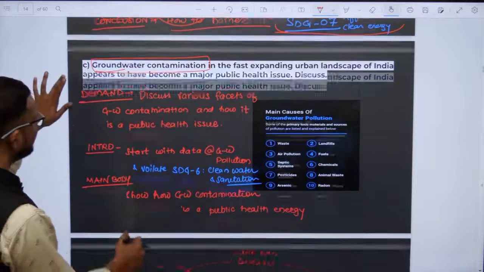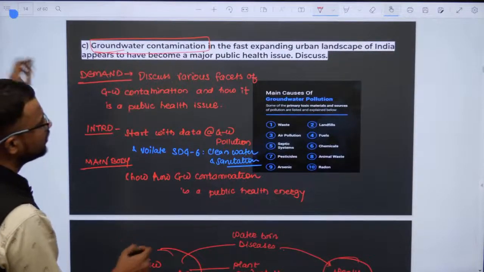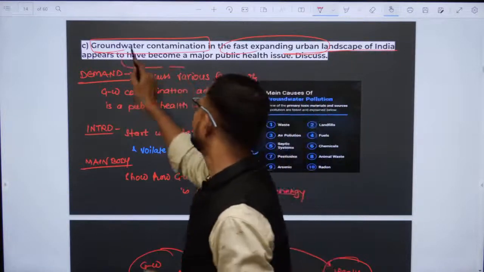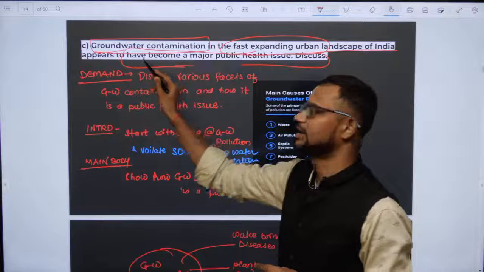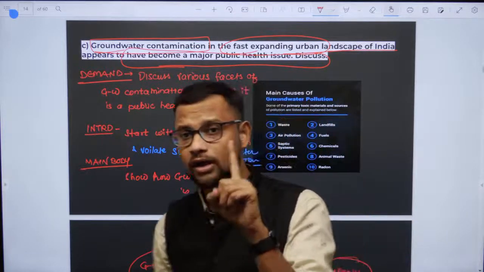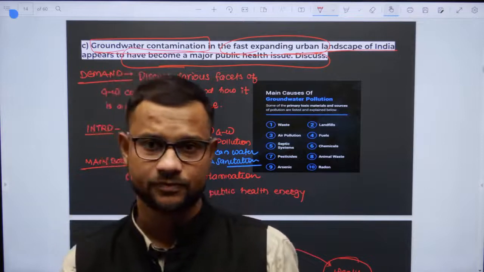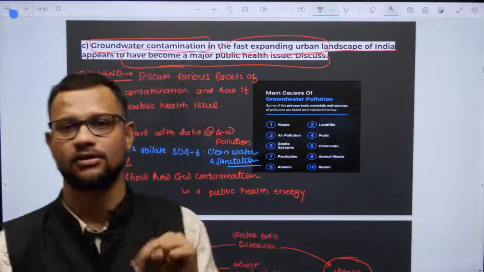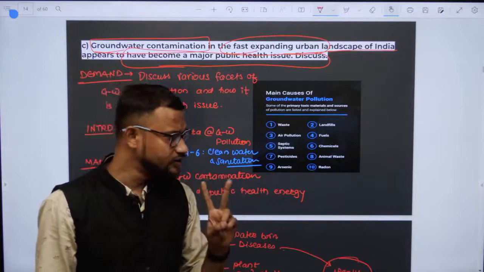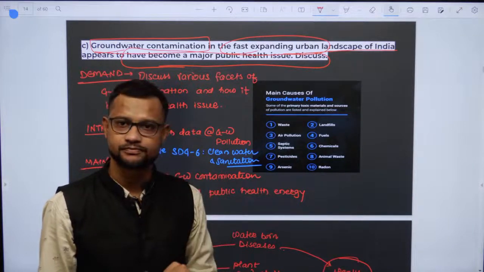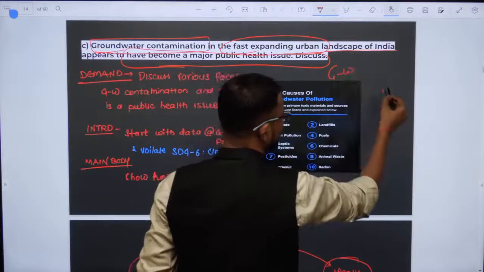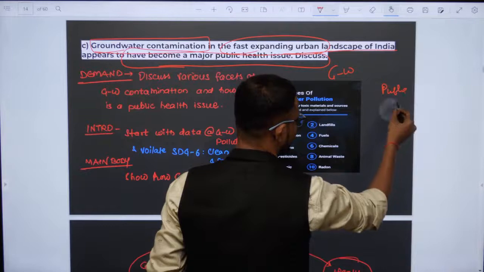Now next, groundwater contamination in the fast expanding urban landscape of India appears to have become a major public health issue. So here there are only two keywords. The one, groundwater contamination. Second, public health issue. Right? There are only two keywords over here. You need to only connect these two things. Public health issues. Right? Health issue.